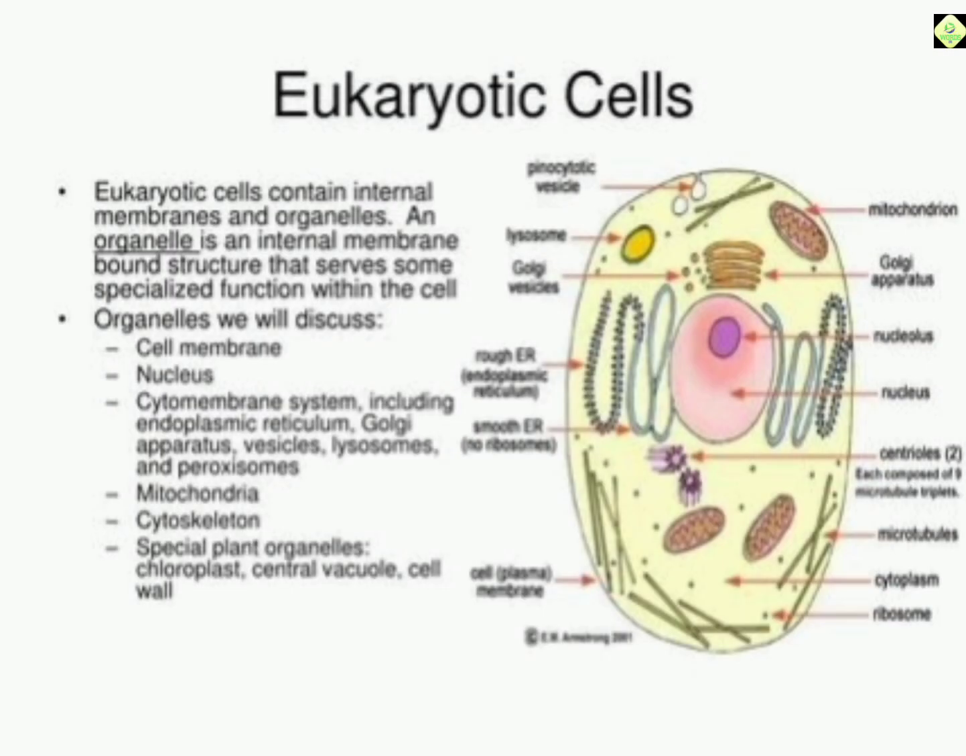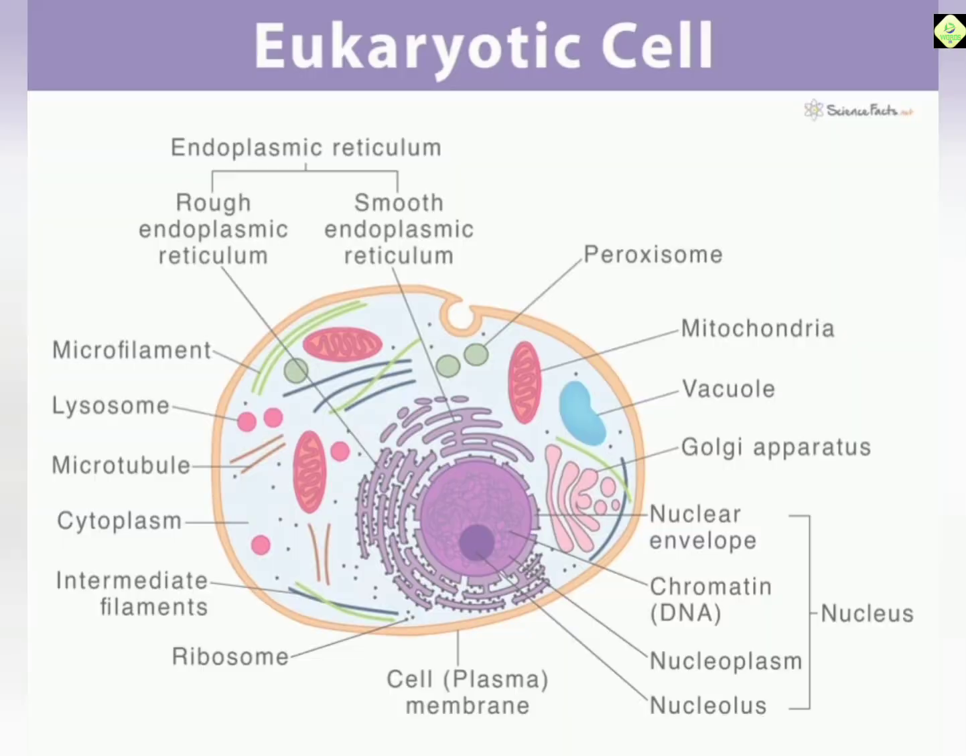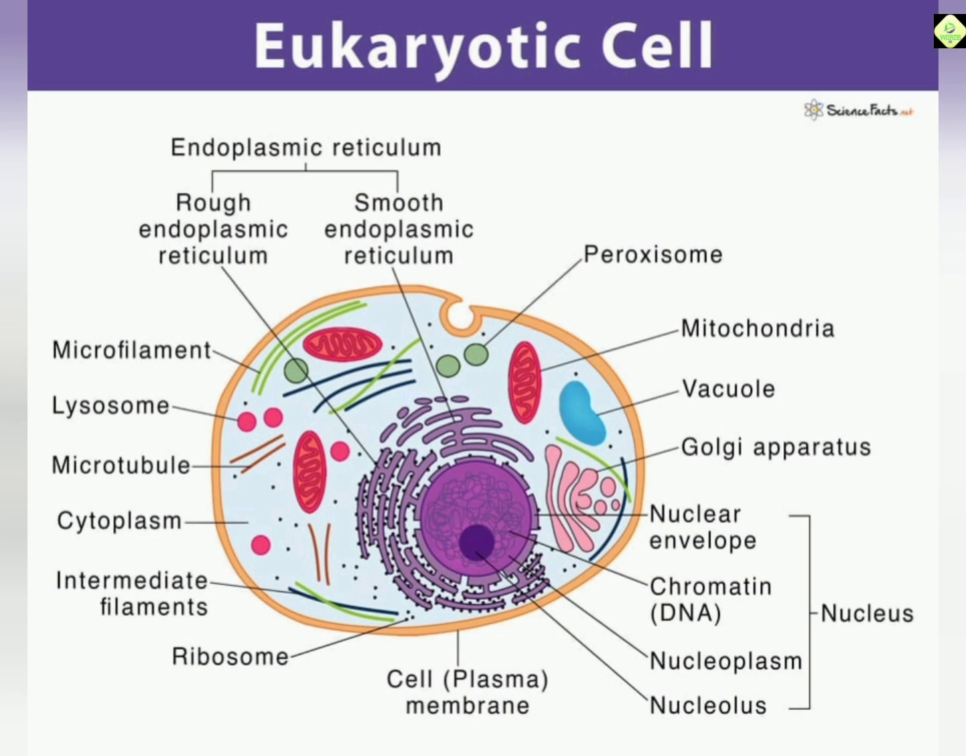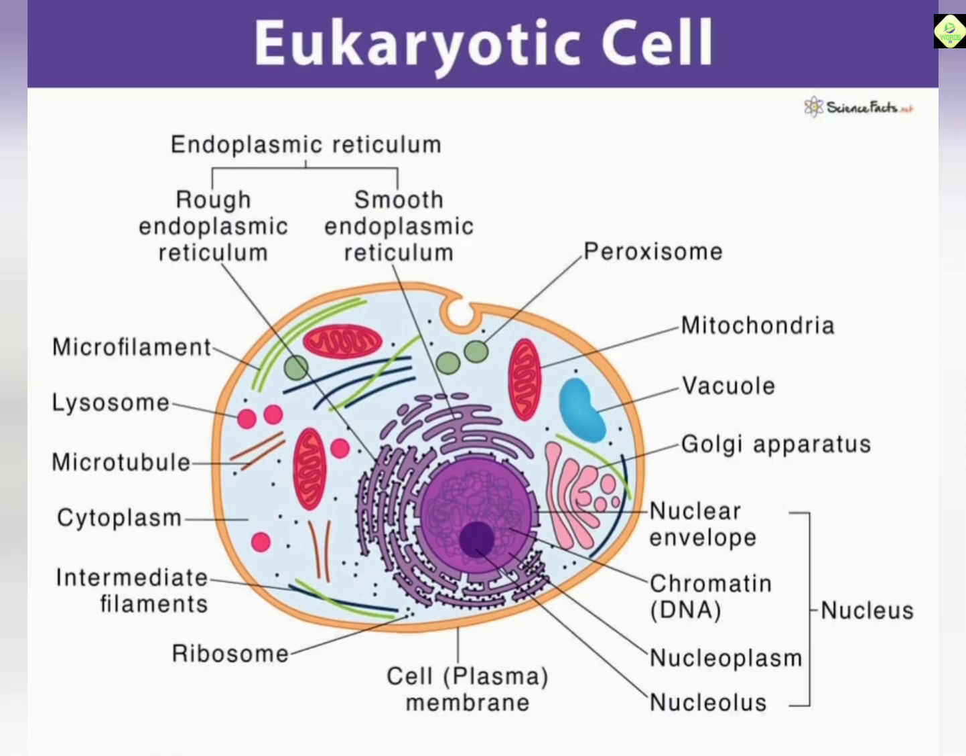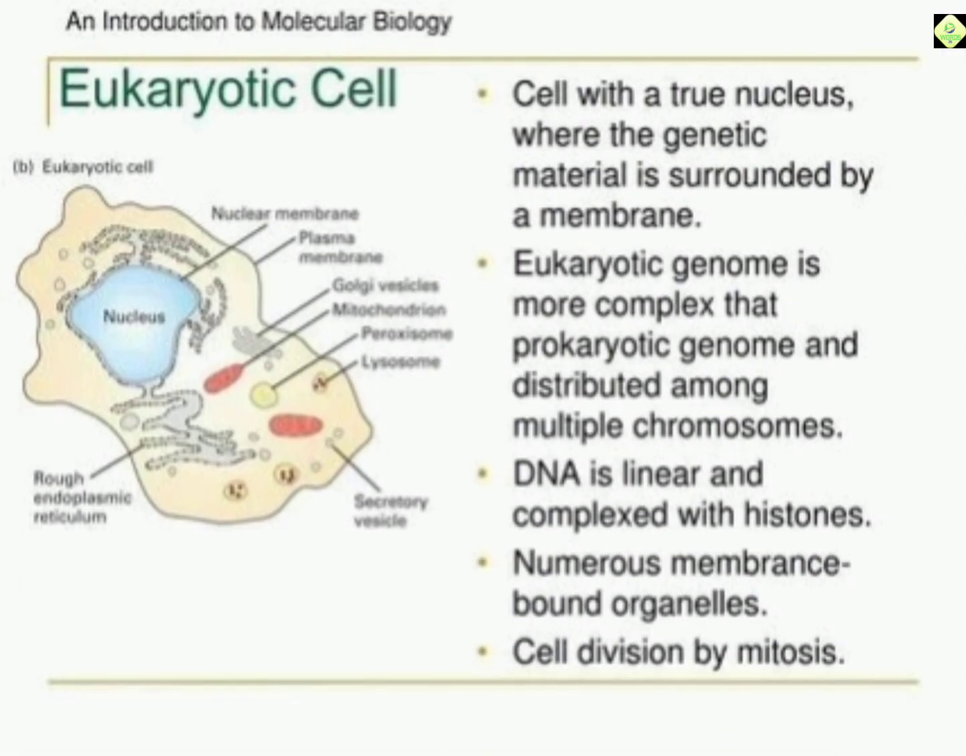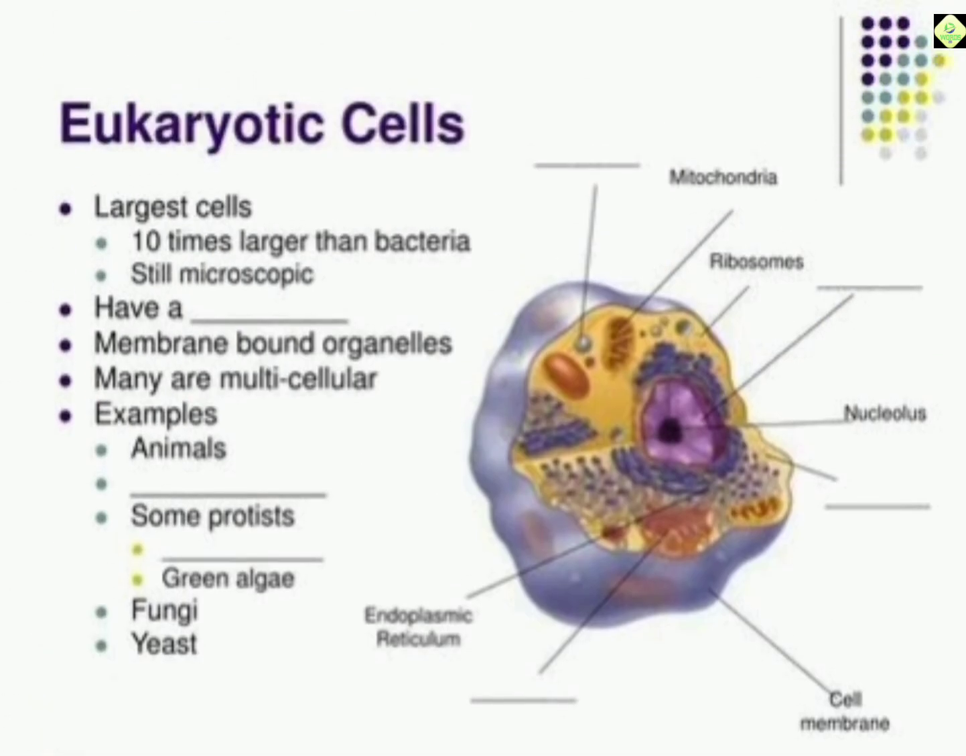Characteristics of Eukaryotes. Eukaryotic cells have a true nucleus that is surrounded by a nuclear membrane. Their genetic material is arranged in the form of linear chromosomes inside the nucleus. Eukaryotic cells contain several membrane-bound organelles, each performing a specific function. The ribosomes present in eukaryotic cells are 80S ribosomes, which are responsible for protein synthesis.